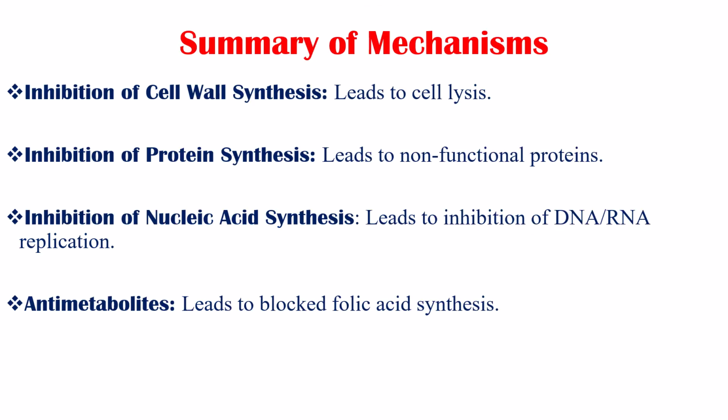As a summary, there are antibiotics that inhibit cell wall synthesis. Those include beta-lactams and vancomycin, which lead to cell lysis. There are also antibiotics which inhibit protein synthesis, antibiotics which inhibit nucleic acid synthesis, and others that are antimetabolites. Inhibition of cell wall synthesis leads to cell lysis. Inhibition of protein synthesis leads to non-functional proteins. Inhibition of nucleic acid synthesis leads to inhibition of DNA and RNA replication. And antimetabolites lead to blocked folic acid synthesis.